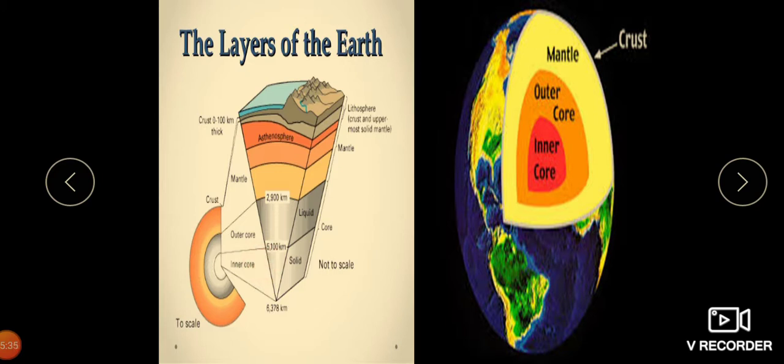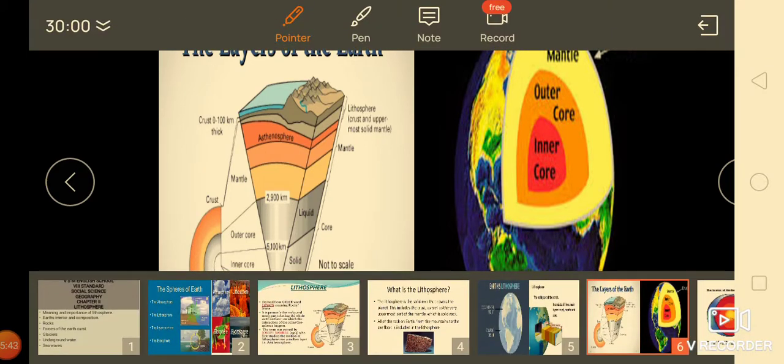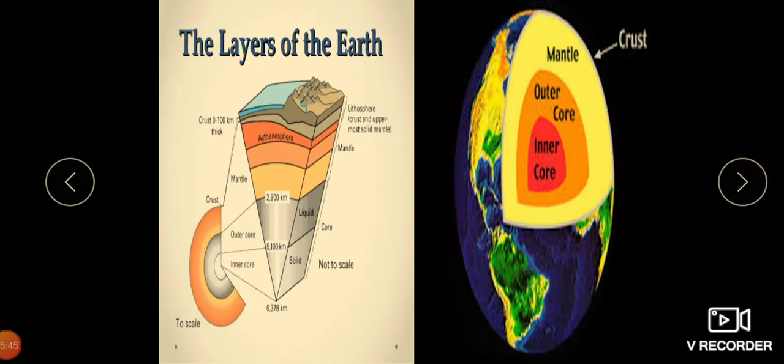To understand more about the earth's crust and interior, humans depend on indirect evidence such as seismic waves and volcanic materials. The Earth's interior comprises various materials in different forms.